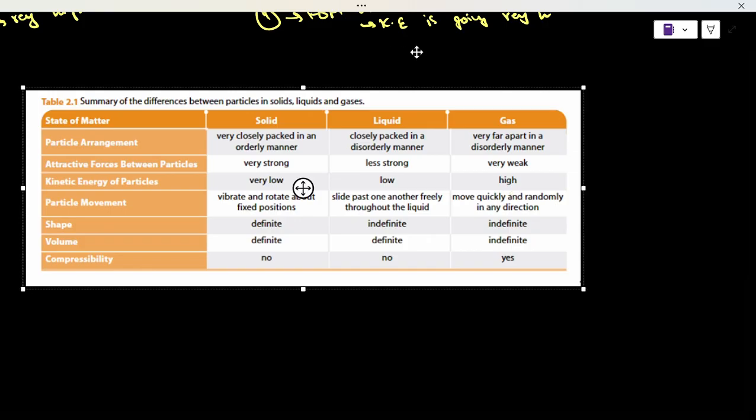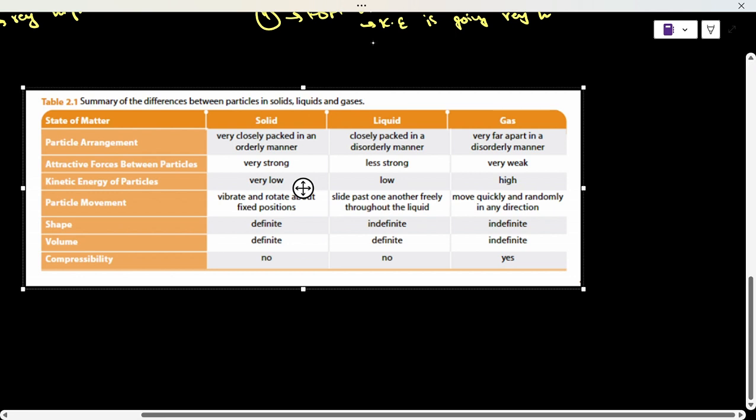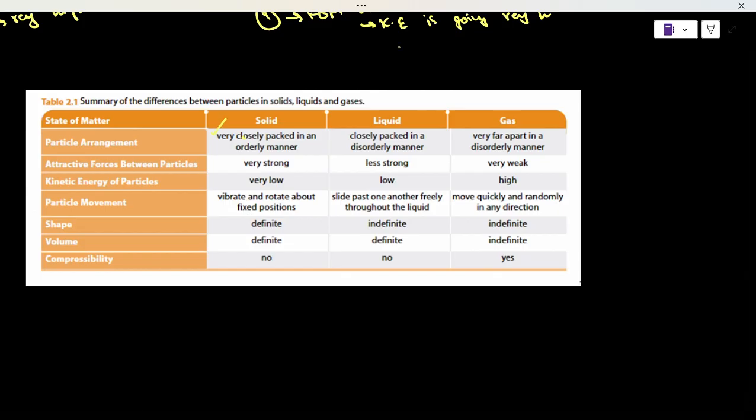Now here's a table that summarizes everything for you. When I talk about solids, they are in a very closely packed order, as you can see here, very closely packed in an orderly manner. Forces of attraction, that's what I told you, attractive forces, are very strong. Kinetic energy of particles is very low. Particle movement: particles vibrate and rotate about their fixed position.